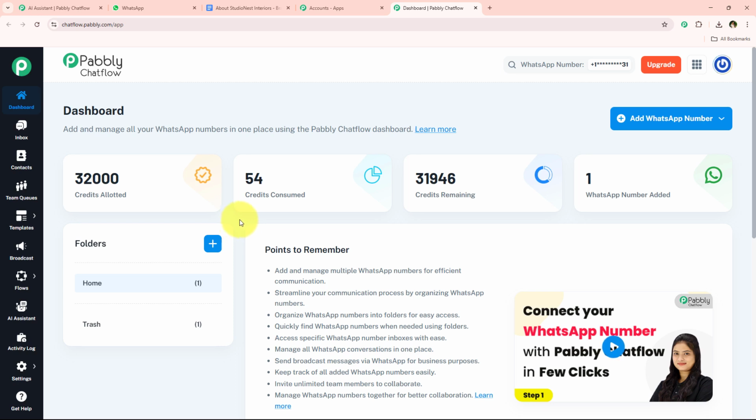So to create a WhatsApp chatbot using AI agent, you first have to add a WhatsApp number inside your Pabbly Chatflow account. So to add a WhatsApp number, you simply have to click on this blue button which says add WhatsApp number. And over here, you're going to get two methods, WhatsApp Connect and Manual Token Connect. So you can use any one of these methods to add the WhatsApp number.